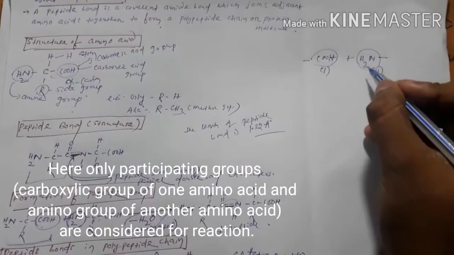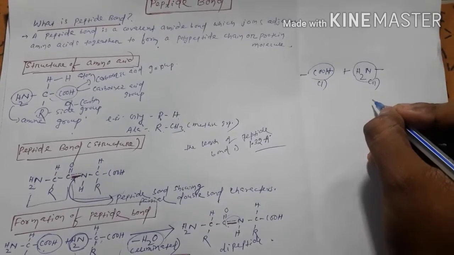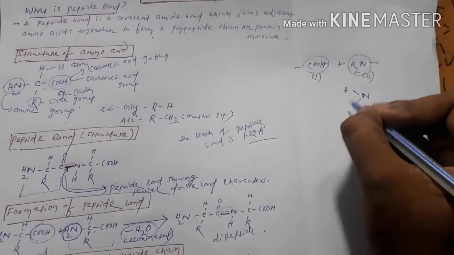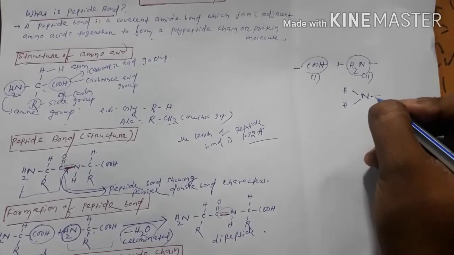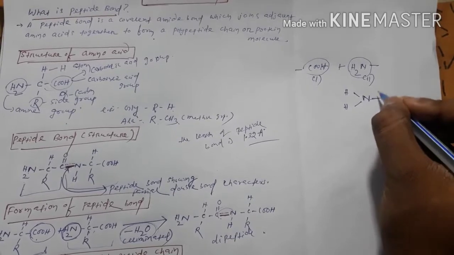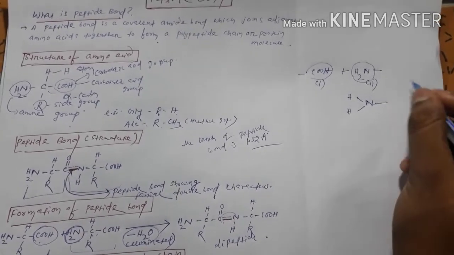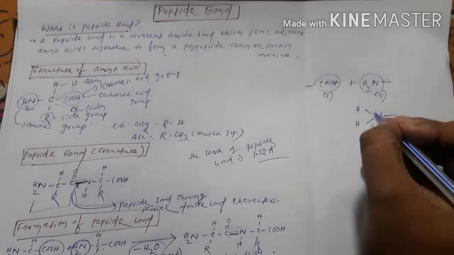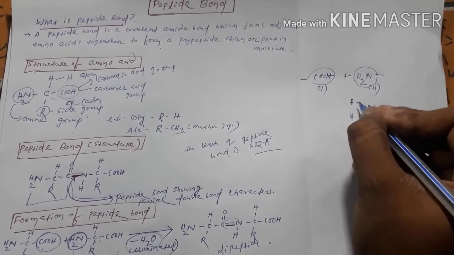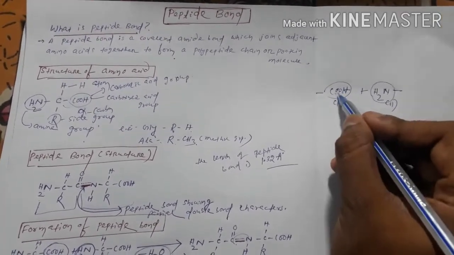In another way, I can also write the amine group in another style like this. As we all know, nitrogen has valency 3, so it can form 3 bonds. The first bond is formed between the nitrogen atom and the rest of the second amino acid, and the other two bonds are formed with two hydrogen atoms. And here is our carboxylic acid group.